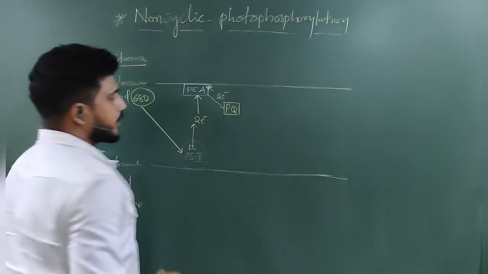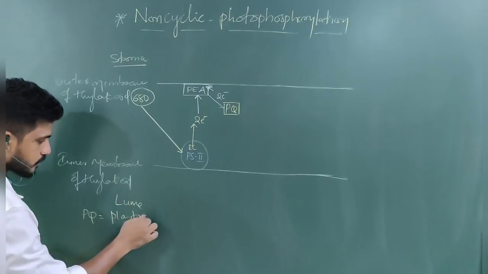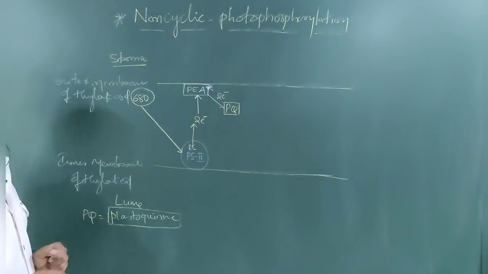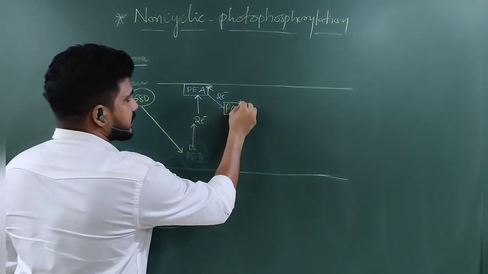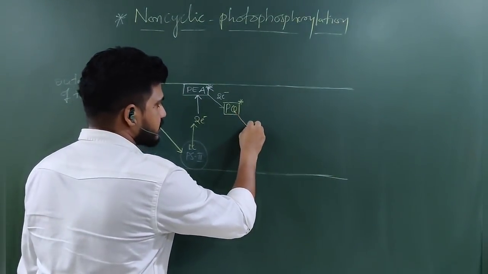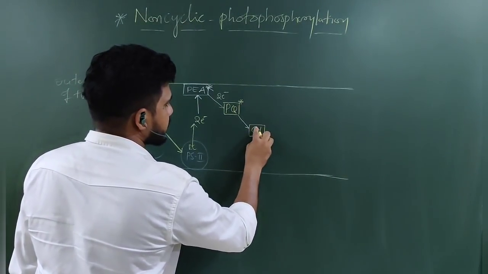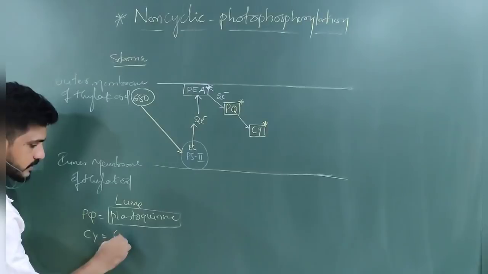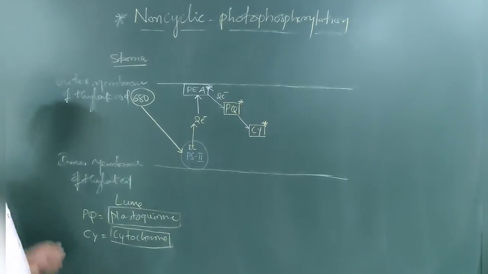What is that? PQ. PQ means plastoquinone. Plastoquinone is an electron acceptor present in the electron transport chain. This will be activated when 2 electrons are coming. Now, plastoquinone is able to transfer the 2 electrons to the cytochrome. Cytochrome's short form is Cy. Now Cy is activated. What is Cy? Cytochrome. Cytochrome is also an electron acceptor.